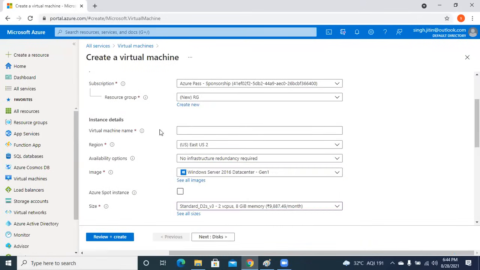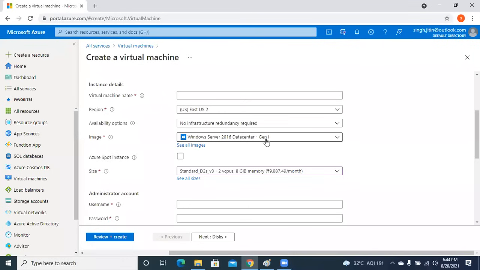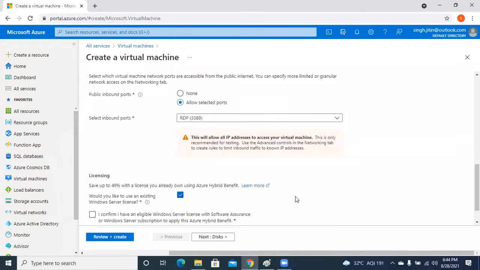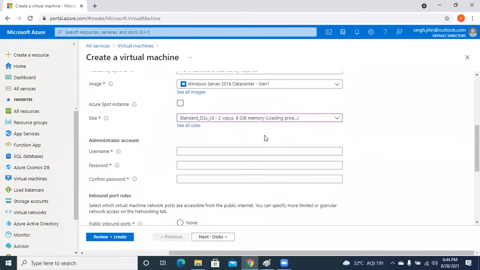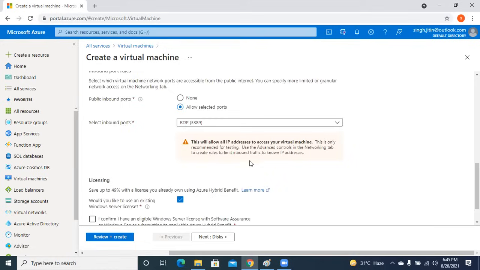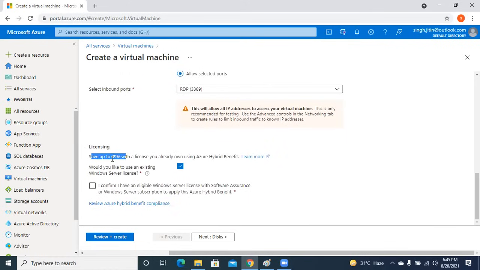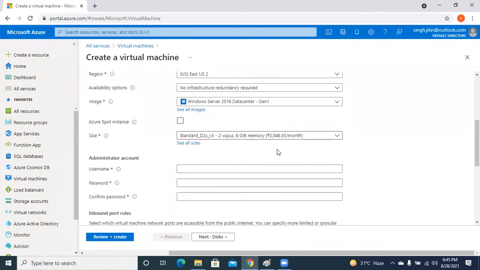If I go with the Windows Server 2016 Generation 1 data center license, right? 9,887. If I already own the license, you can see how much cost I'm able to save over here. Let's say I already have a product key. $5,048.93. So basically 49% of the money is only about licensing, isn't it? So hardware utilization is fine, but what about the license utilization?